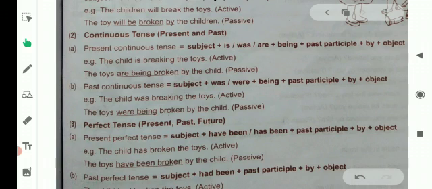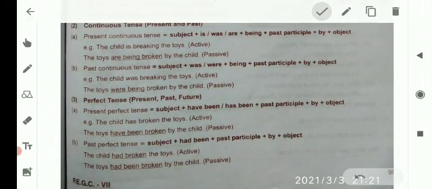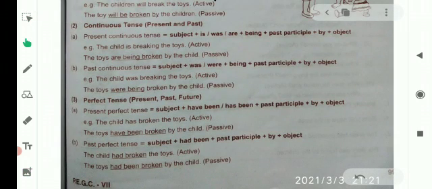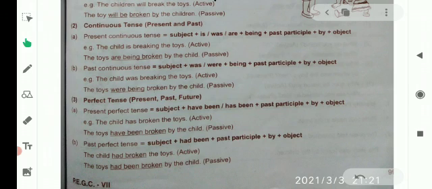Next, present perfect tense. Present, past and future, all the three tenses are used in passive form: present perfect, past perfect and future perfect. For example, present perfect tense.